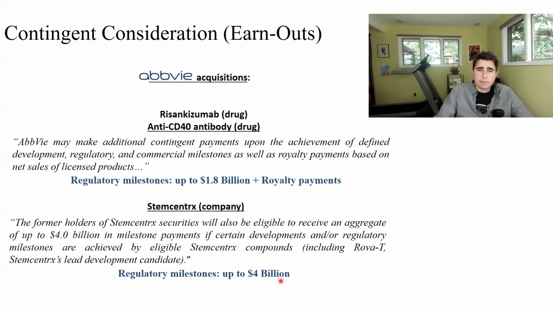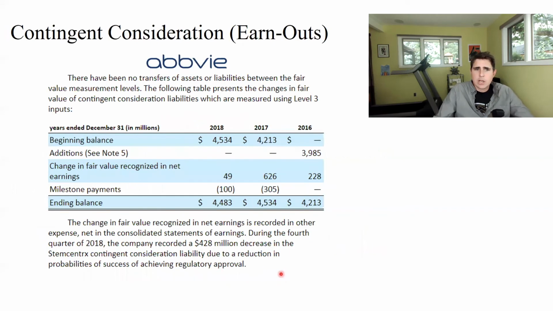So total of up to 5.8 billion. And let's see the liability that AbbVie recorded. So they're tracking this liability over time. At the beginning of 2018, for example, they were estimating the value of this liability to be 4.5 billion. So more than half of the way to the 5.8 billion total. That's the amount of the liability they recorded at the beginning of 2018.